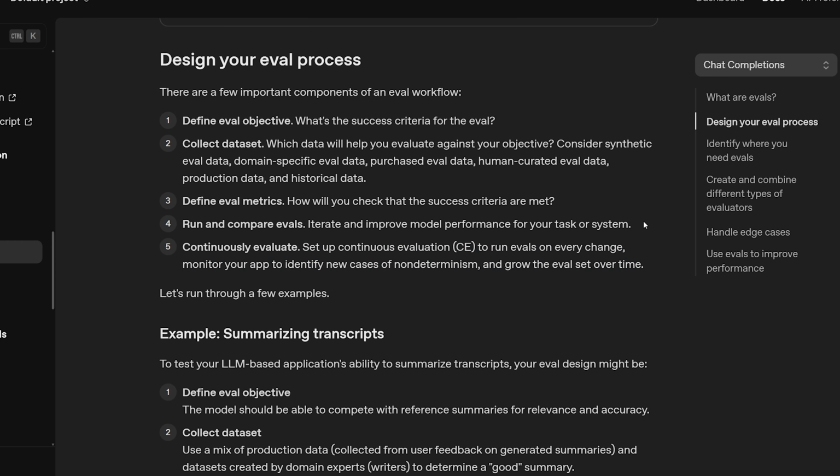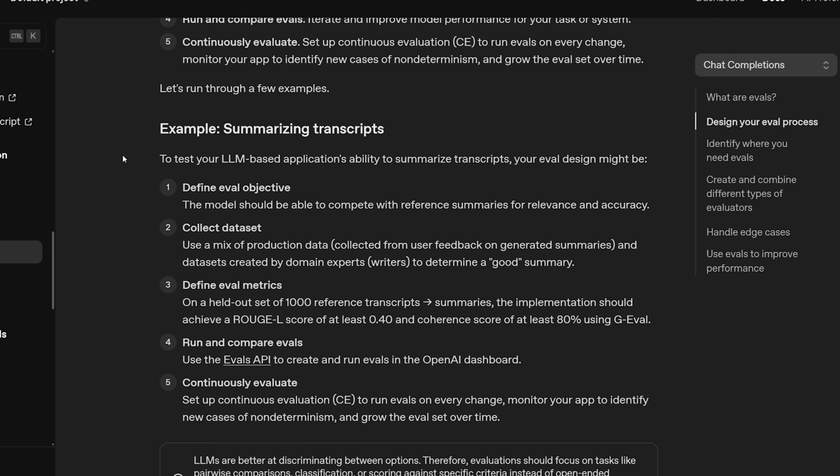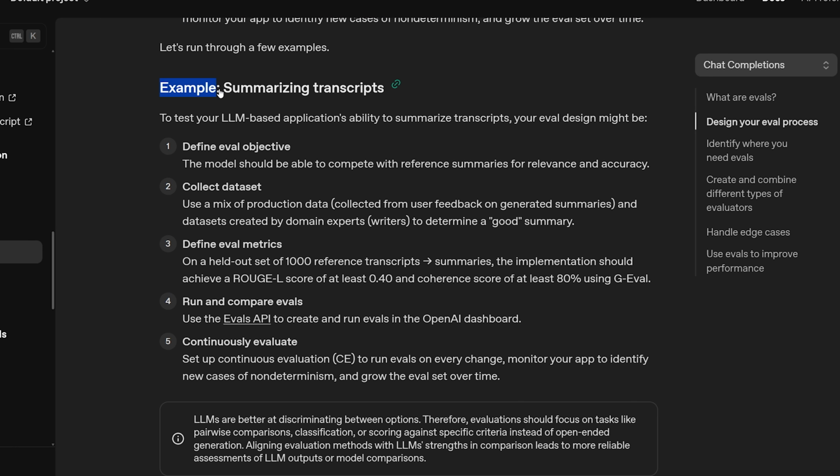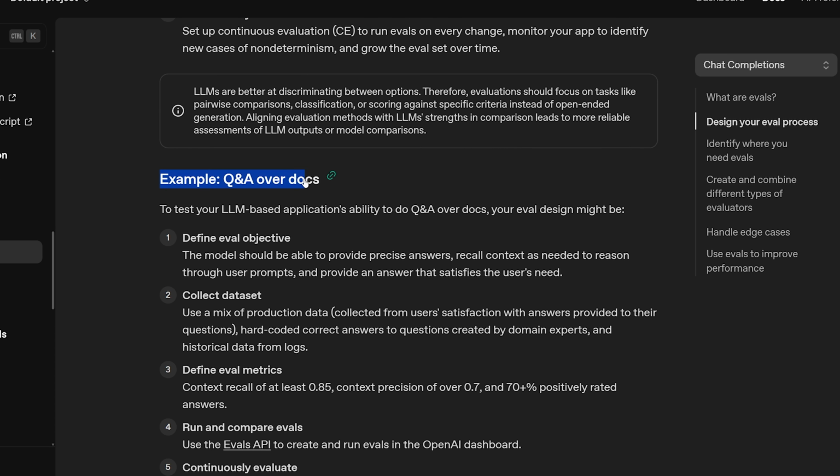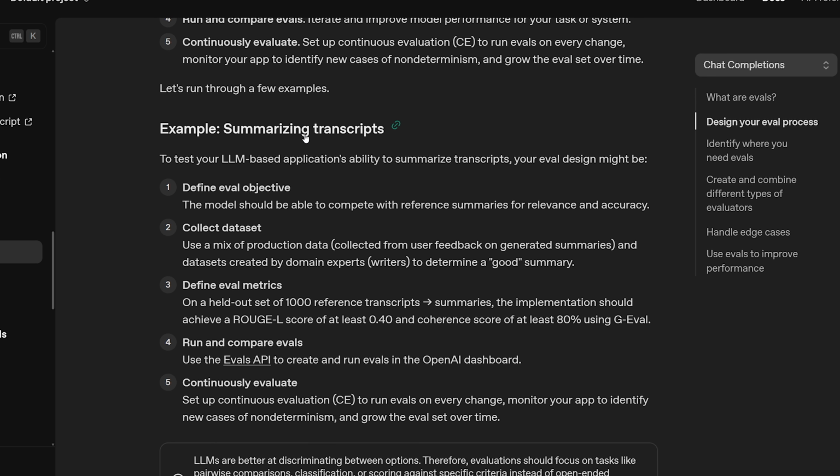So the first 4 points are the most important that we're going to be focusing on, all right? They also give these two examples here, an example for summarizing transcripts and QA over docs. Just running through this real quick, if you're trying to summarize transcripts, that's the objective. You're trying to take a piece of text and summarize it while keeping relevance and accuracy. You're then going to collect a data set that represents what the model will be doing.